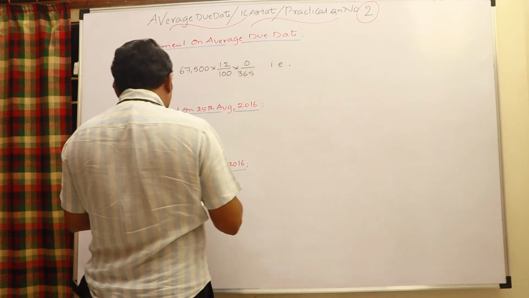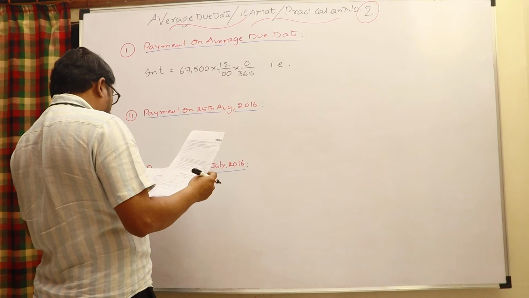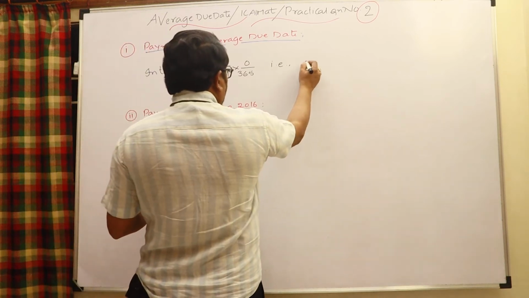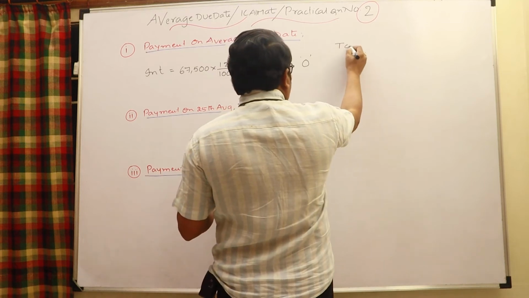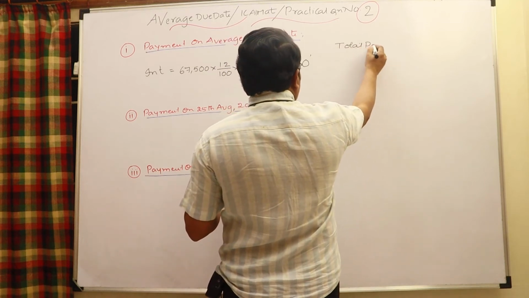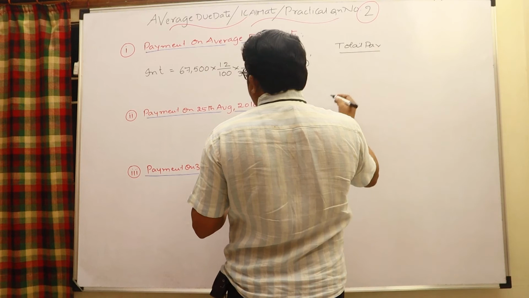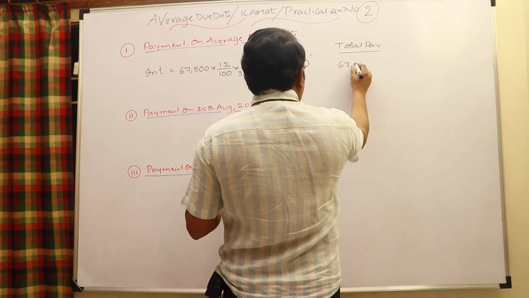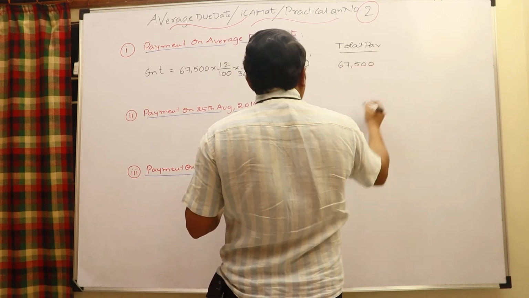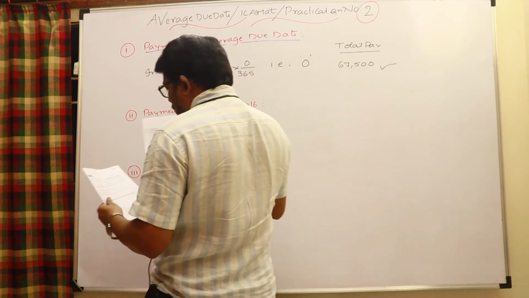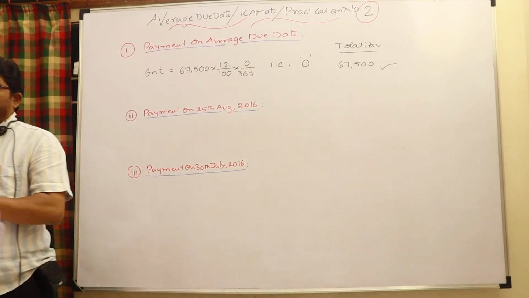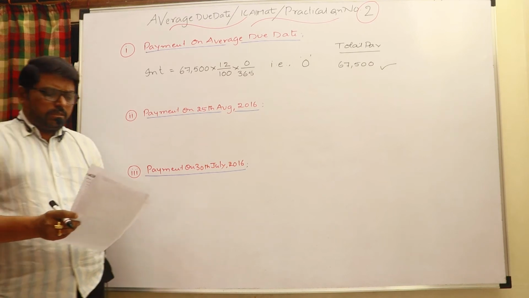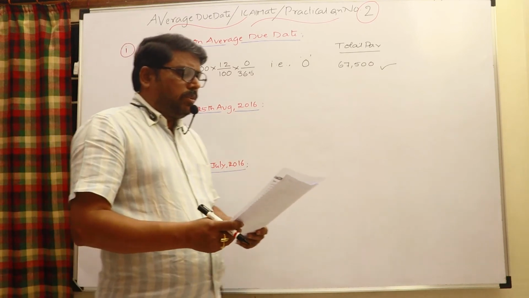Therefore in the first situation interest to be paid is 0, and total payment is only 67,500 rupees. Need not pay any interest if payment is done on the average due date.